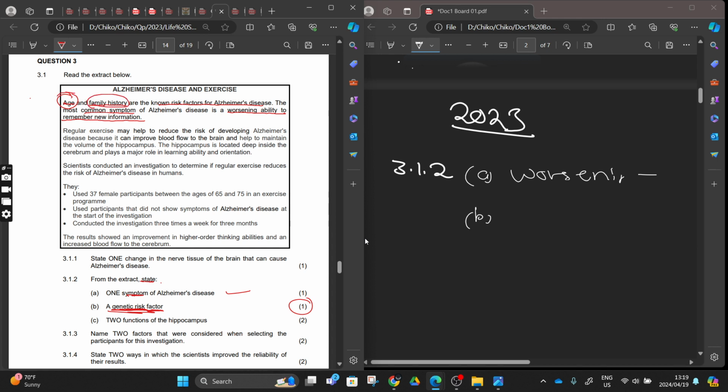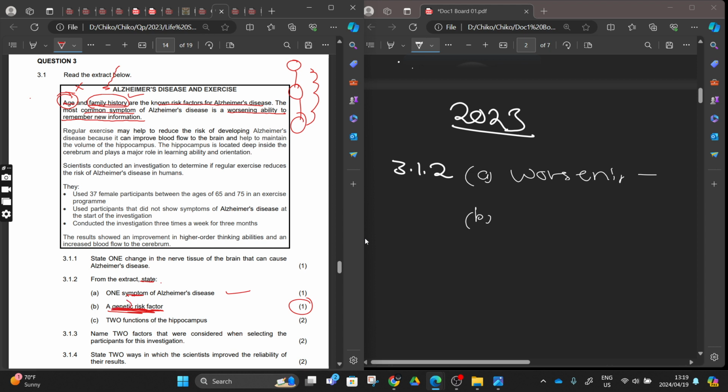Will the age be a genetic factor? No. Family history, yes, because in a family history we can link this genetically. If your forefather or your grandfather suffered Alzheimer's, and then your father suffered Alzheimer's, and then even you are suffering Alzheimer's, we can now say this is a genetic disorder. So we want it here.